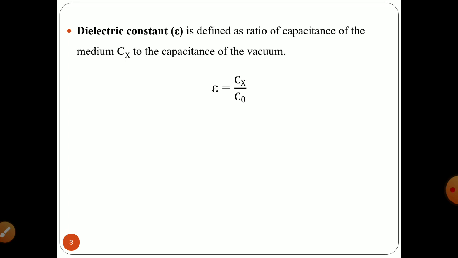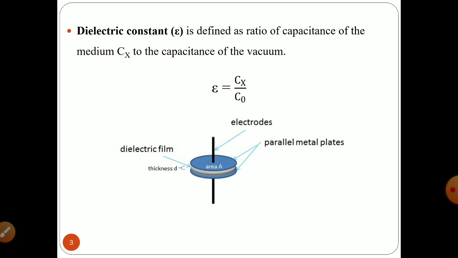So the dielectric constant is given by the ratio of capacitance of your medium to the capacitance of the vacuum. As it is the ratio of two same components, the dielectric constant is unitless.